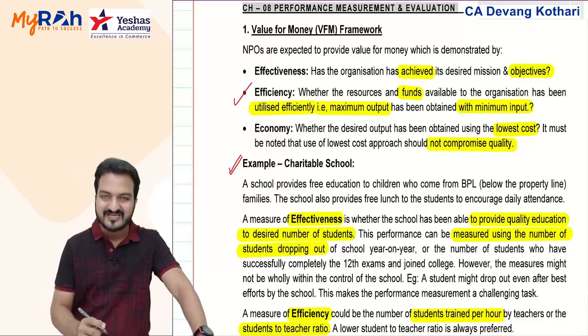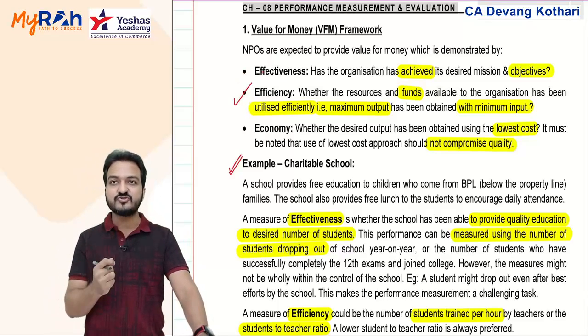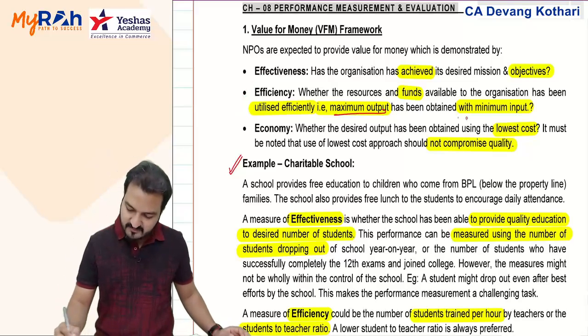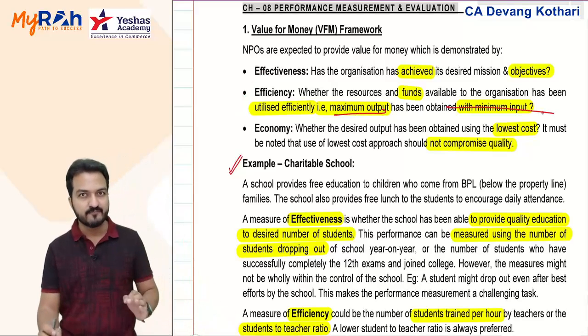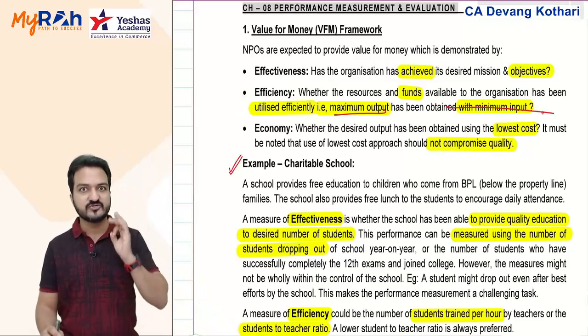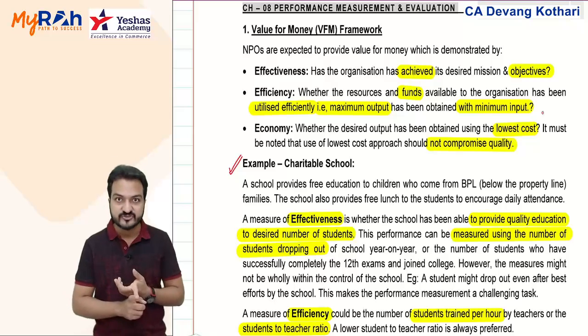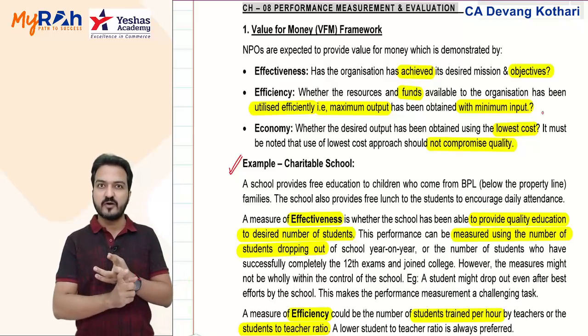Efficiency is about usage of resources, whether the resources have been used efficiently or not, such that you get maximum output with minimum input. Input over here refers to resources. In my question here, resources will be, say, the number of horses used, the number of Nagar Nigam workers employed.